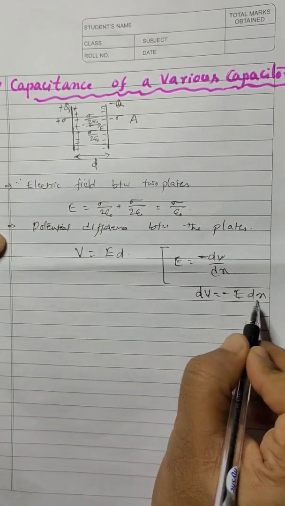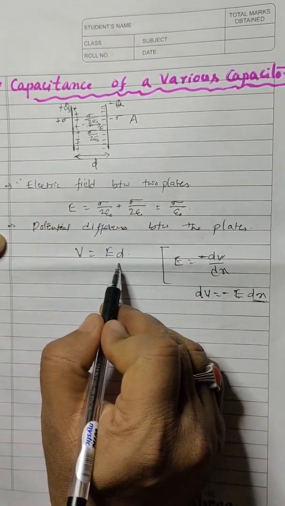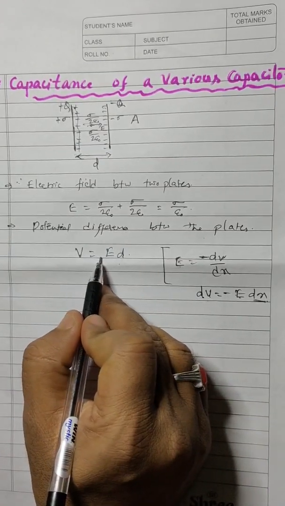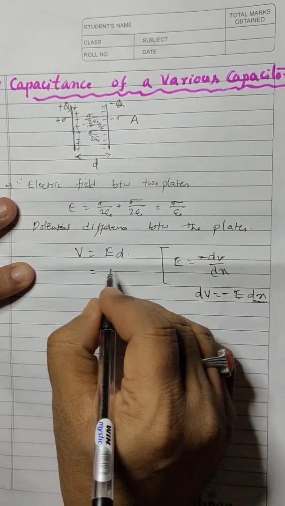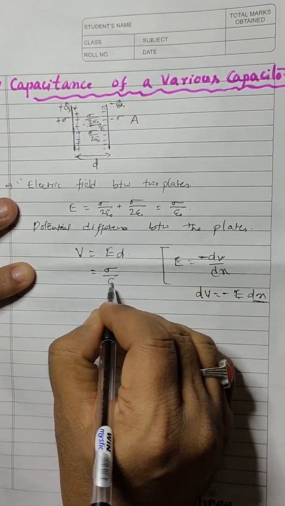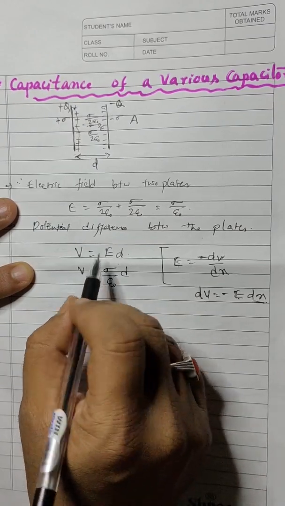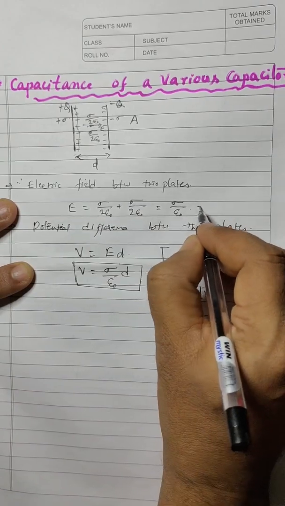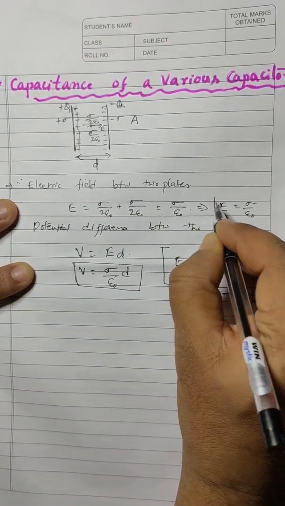V is equal to E into dx, where dx is nothing but displacement. So here the distance between the two plates is d. I have taken magnitude, that's why I have taken a positive value. Therefore, E here I can write as sigma by epsilon naught, into d. So this is the electric potential between the two plates. This is the electric potential difference. Here E is equal to sigma by epsilon naught.